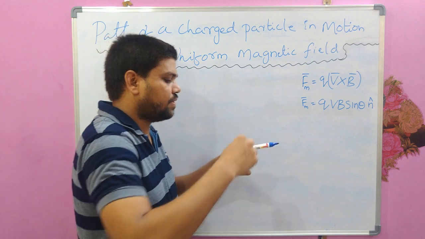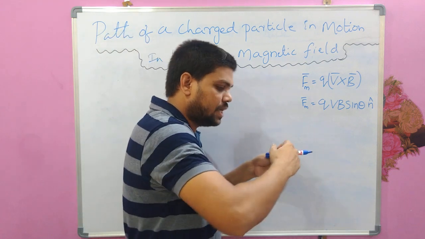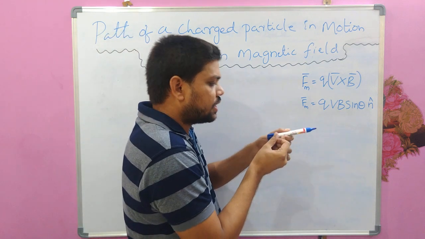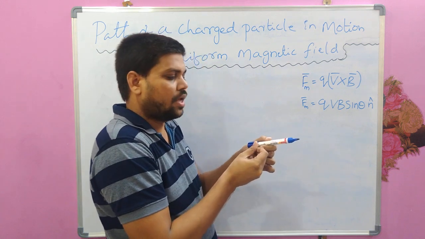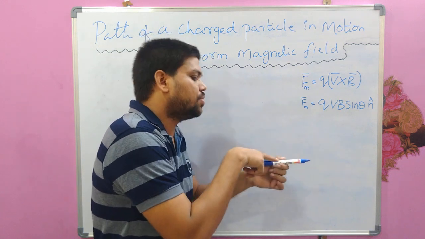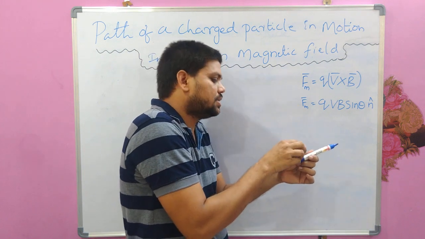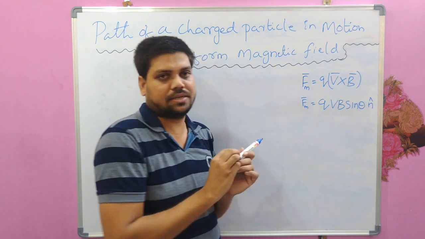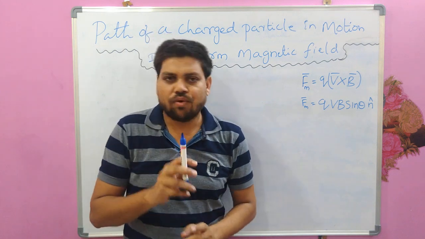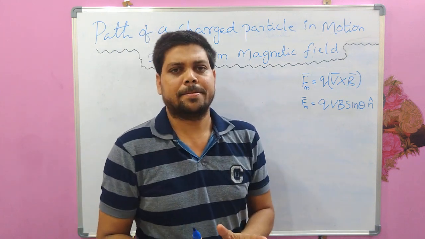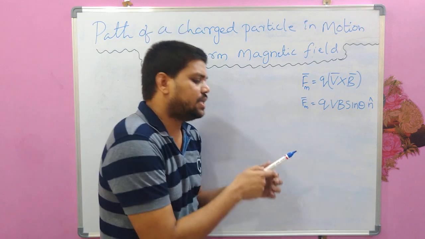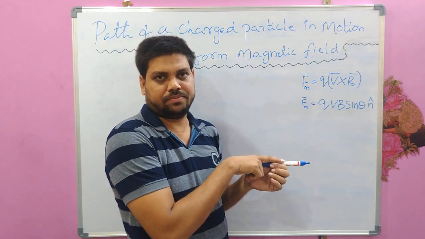For example, if the force is acting on this moving object in this direction, it will try to move in this direction. If the force is acting in this direction, the object will try to move in this direction. So basically, the force is the main reason for the deviation of its original path.